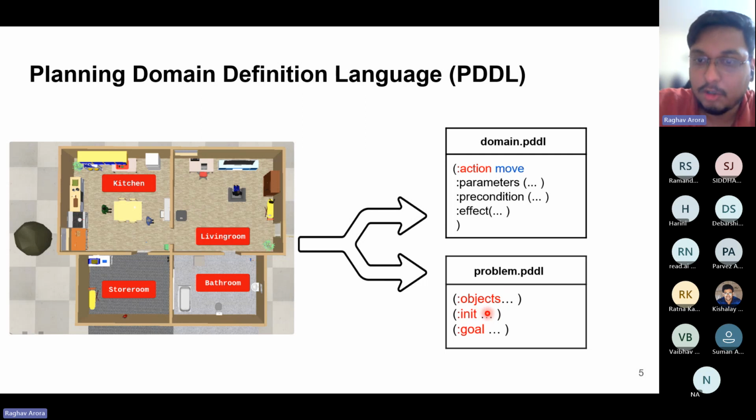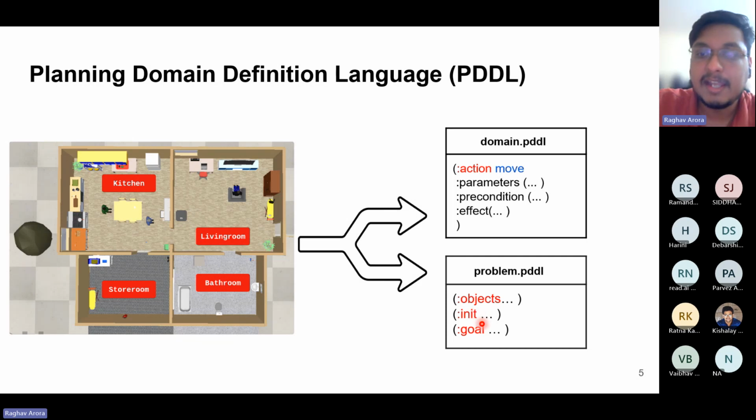This would encompass all the initial locations of the agents as well as the initial state of all the objects in the environment. The goal state would be the final state we want the environment to be in. Then we use some classical planners that take this initial and goal state and find a sequence of actions which will take the environment from the initial state to the goal state.